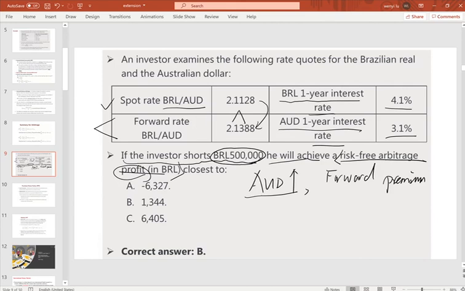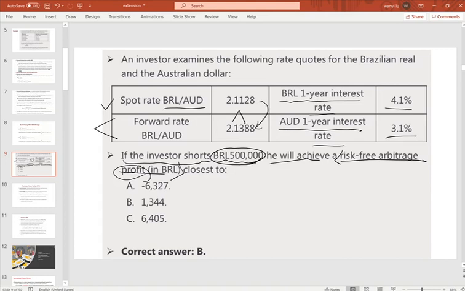Before doing the calculations, let's confirm whether there are any arbitrage opportunities under these conditions. How do we check? We can use the equations from the last video.